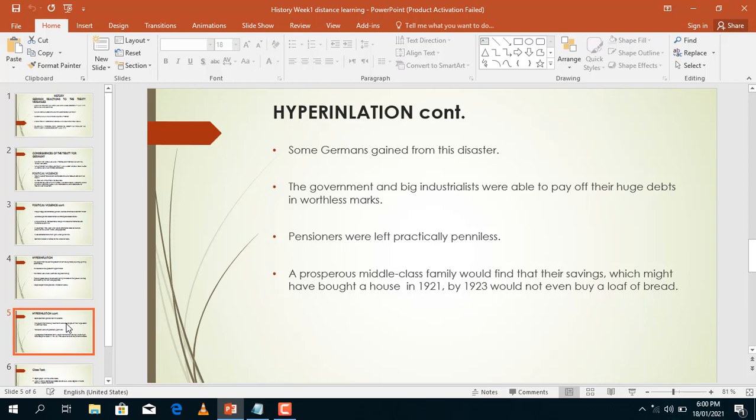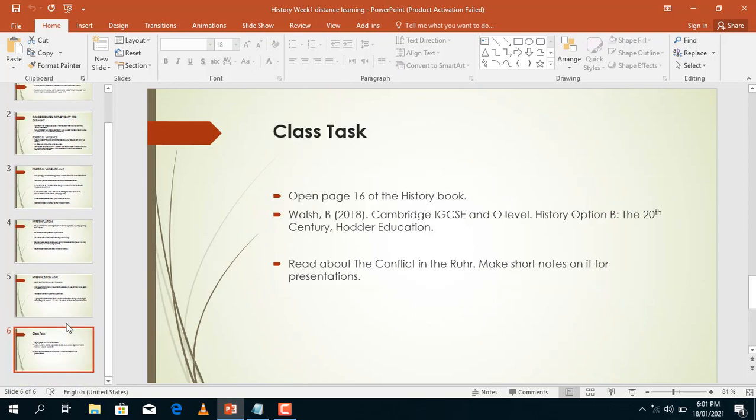Just to explain further, families would save up money over years. But by 1923, the savings that they had made, even if they were millions, could not buy a house, but rather could not even be enough to buy a loaf of bread. So that was the nature of the disaster.